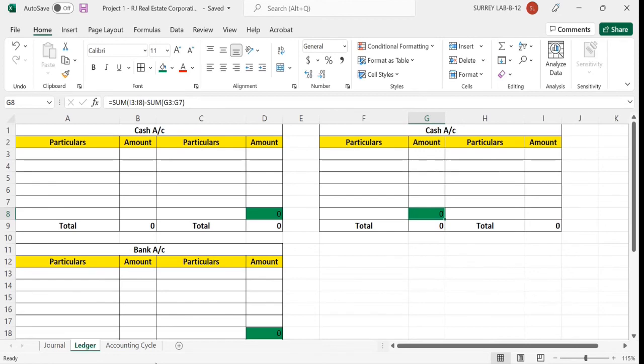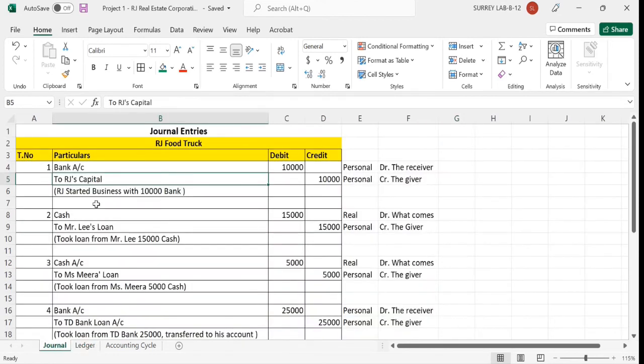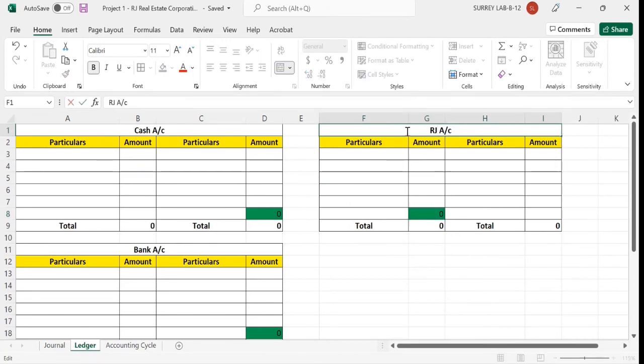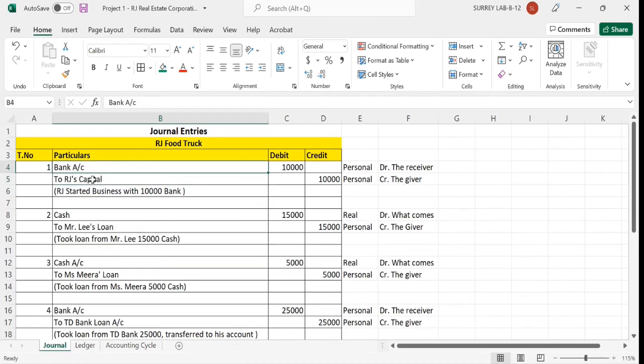Now I just want to show you the RJ capital account. This is the owner's account. So I'm going to write here RJ's capital account. Next, the bank account is created, the RJ capital account is created, the cash account is created, and Mr. Lee's loan account.